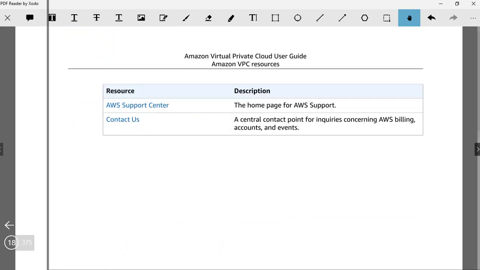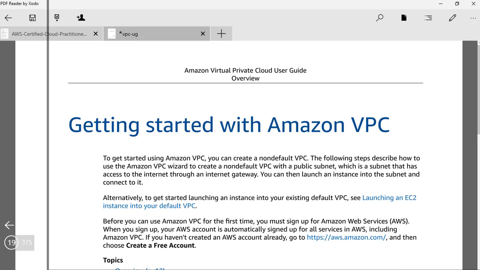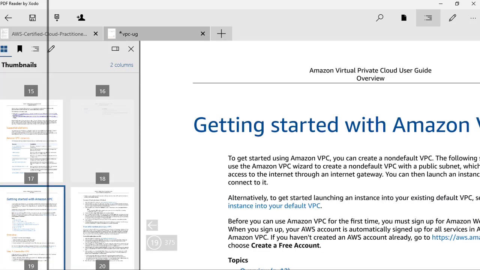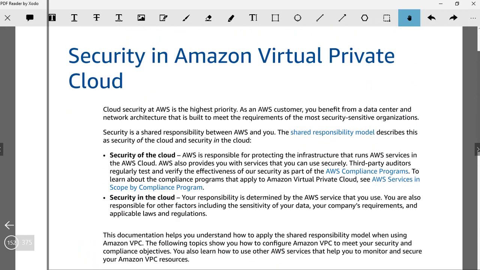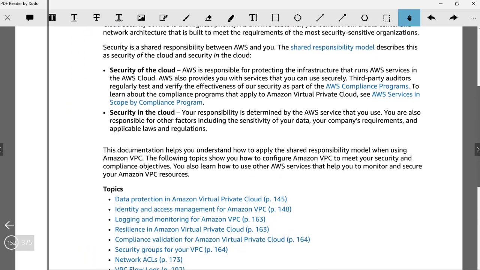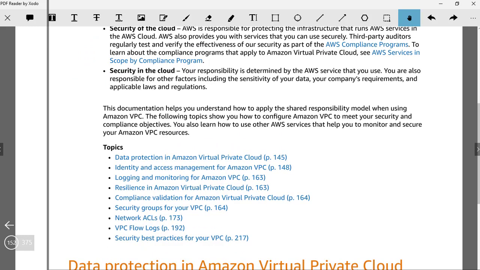That's pretty much what I have to cover here. Let me check. We have not covered security group and network ACLs, so I would like to cover that. So let's go here. Yeah, we'll talk about the security and how we can access this. The two major points here would be these two: the security groups for your VPC and the network ACLs.